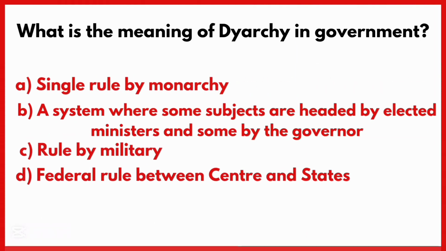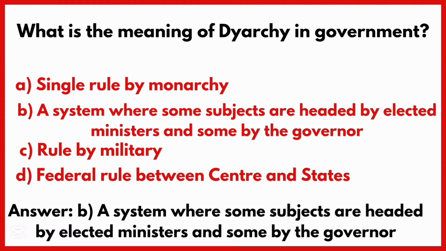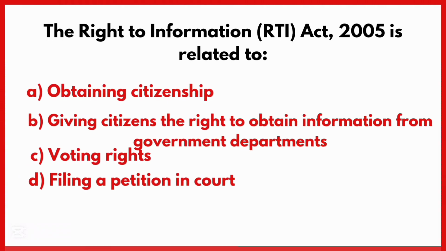What is the meaning of diarchy in government? Correct answer is option B. The Right to Information Act 2005 is related to. Correct answer is option B.